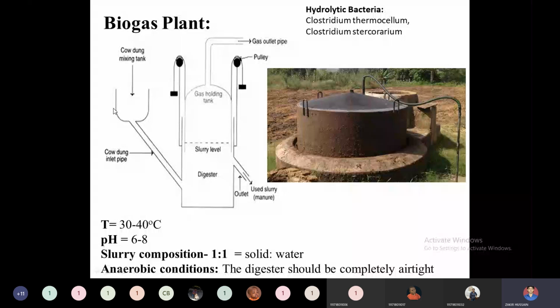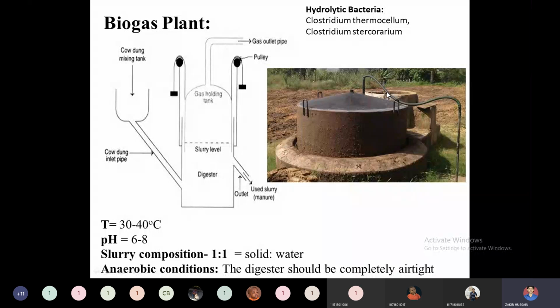This is the inlet tank. Through this inlet tank, the cow dung or organic matter is stored inside this reservoir. After storing it, we let it into the digester according to our requirement. Usually this reservoir lies on the upper side. You can see this is a reservoir.